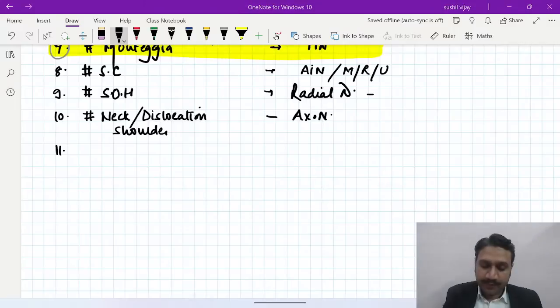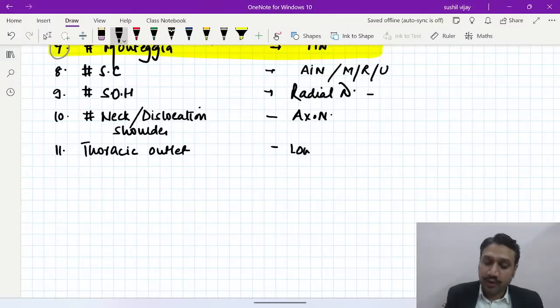Then number 11, we have the thoracic outlet, we have discussed already. So that was a vasculogenic part we discussed. And thoracic outlet can also have a compression of the lower trunk of the brachial plexus, right? Lower trunk of brachial plexus.